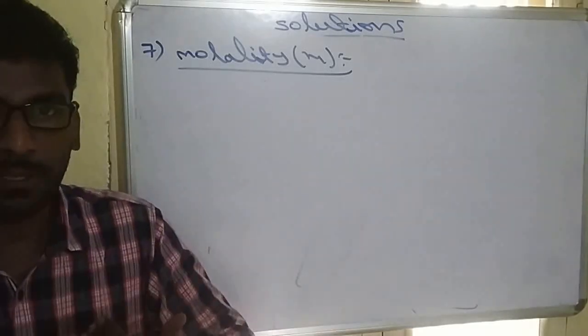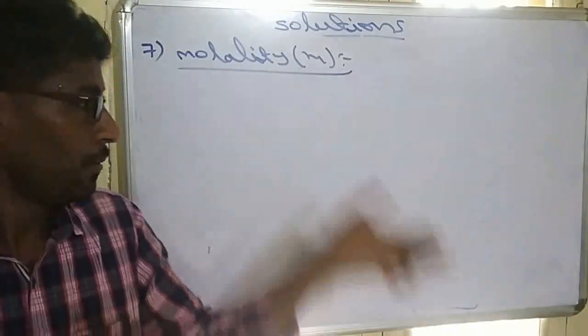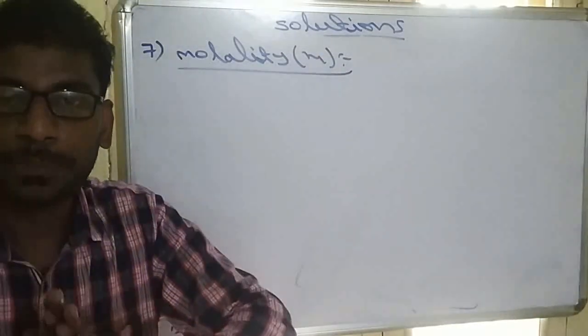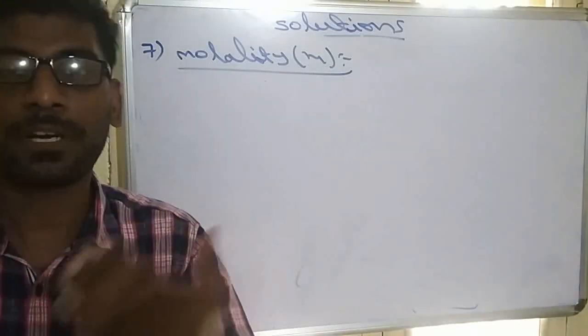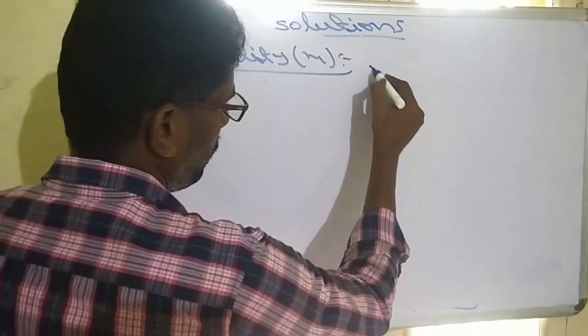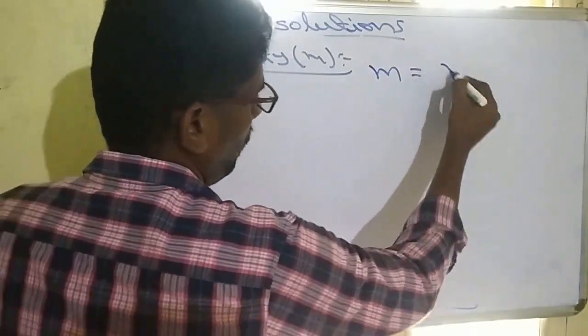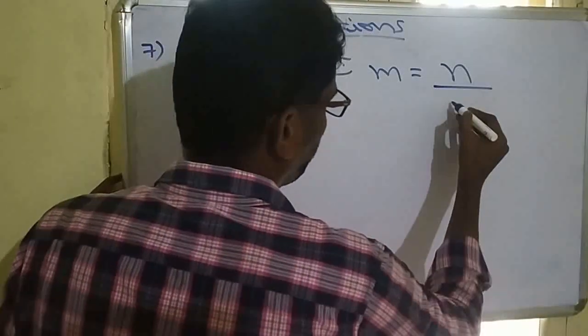Up to now, for the concentration terms, solutes were present in solution, but for molality, solutes are present in solvent. In a given solvent, how many solutes are present? That is called molality. So, number of moles of solute by mass